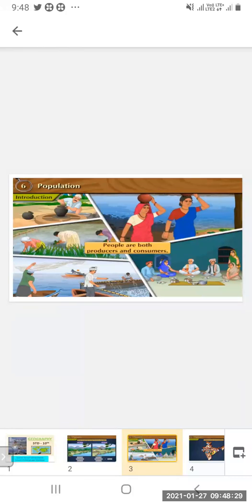From these pictures you can see that we humans utilize whatever natural resources are there. So people are both producers and consumers. We take the raw materials, we make them how we want it, and we utilize them.